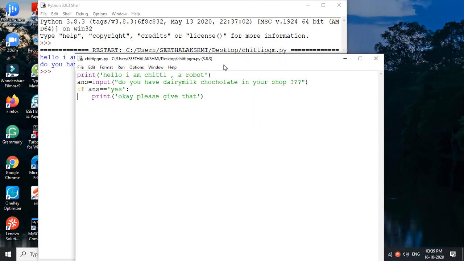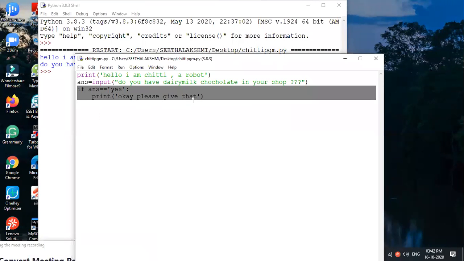Please see this program. It is a simple program. How to use the if condition, what is the compound statement header, how it ends. This is the block of statement. This was the thing we have discussed, no? I hope you clearly understand this is a compound statement. The selected two lines are there, no? This is the compound statement.